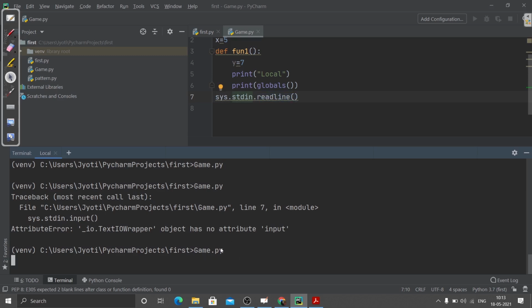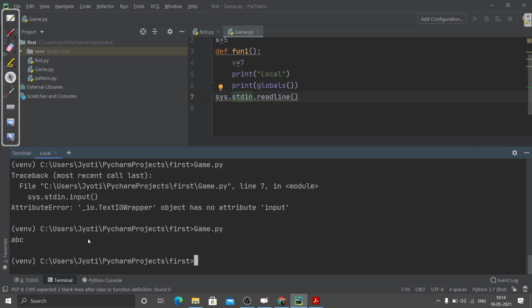So I'm running this Python file game.py. Now this cursor is blinking. It tells us to input something. It is asking the user to give some value. So I'm giving the value. It is used to take the input from the user.